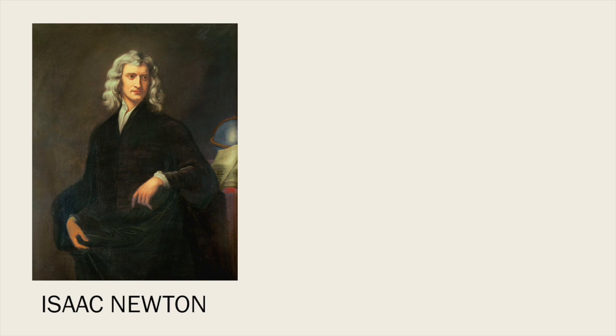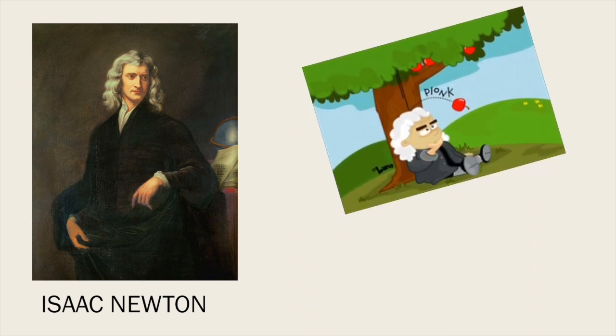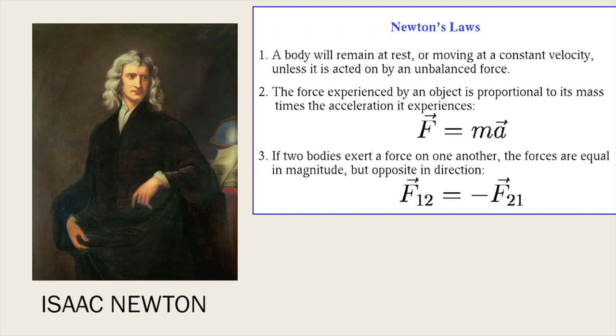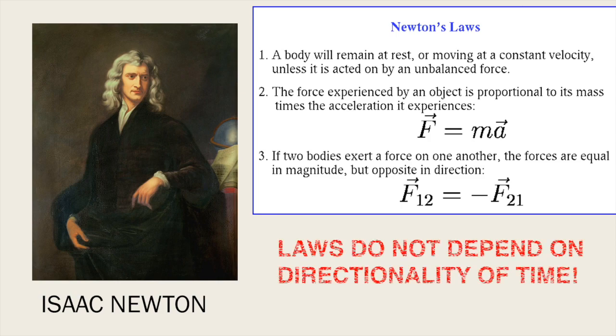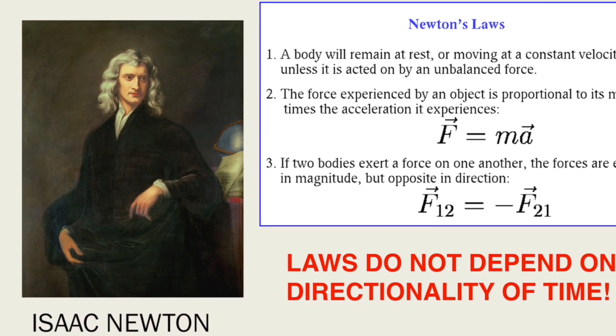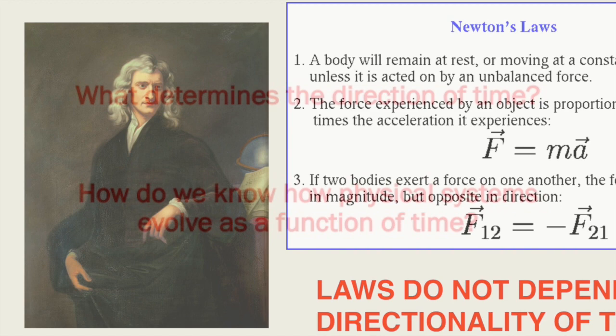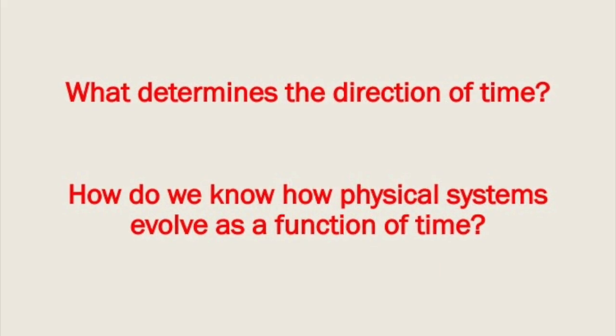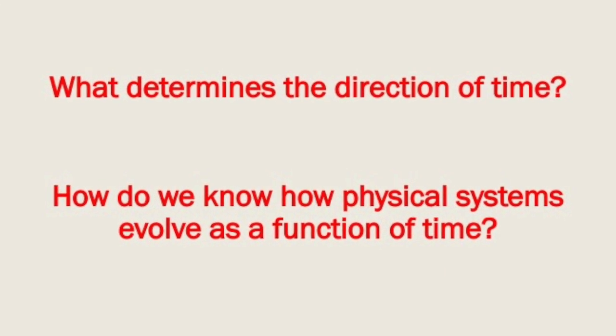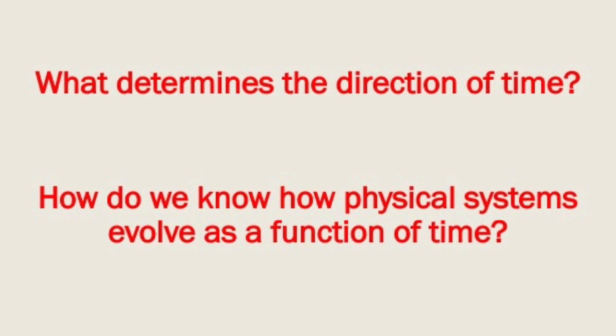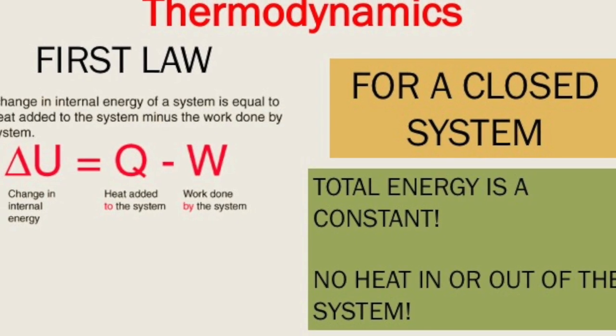When Newton developed the equations of motion, he was interested in following the motions of bodies. Take, for example, Newton's second law. It can be used to calculate the position, velocity, and acceleration of an object when it's subjected to force, but it runs backwards. If we replace time by the negative of time, we get the same equation. So what determines the direction of time, and how do we know how physical systems evolve as a function of time? This leads us to the concept of thermodynamics.